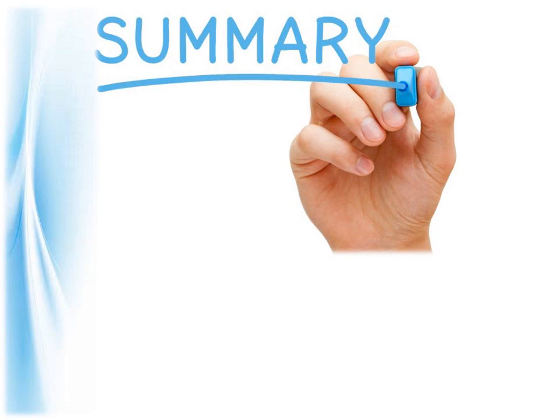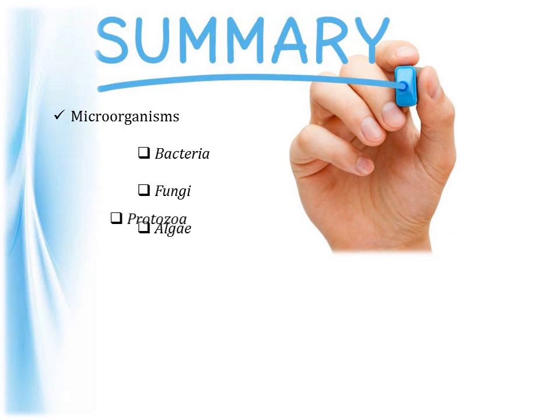So we have come to the end of our video. Let's take a quick recap of what we have studied today. First, we studied what microorganisms are. Microorganisms are living organisms around us which we cannot see with our naked eye. Then we studied the classification of microorganisms: bacteria, fungi, algae, protozoa, and lastly virus.